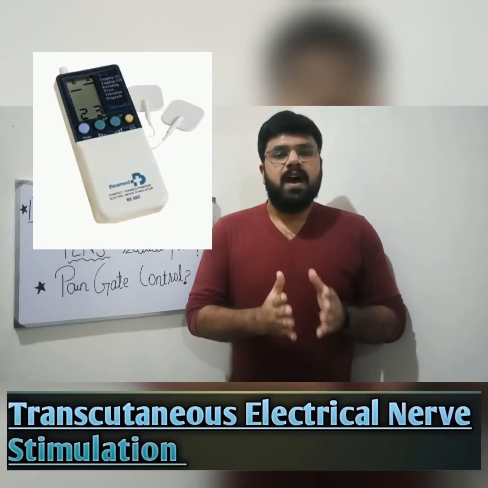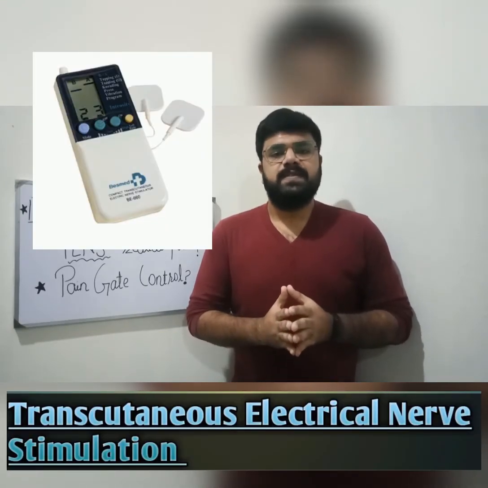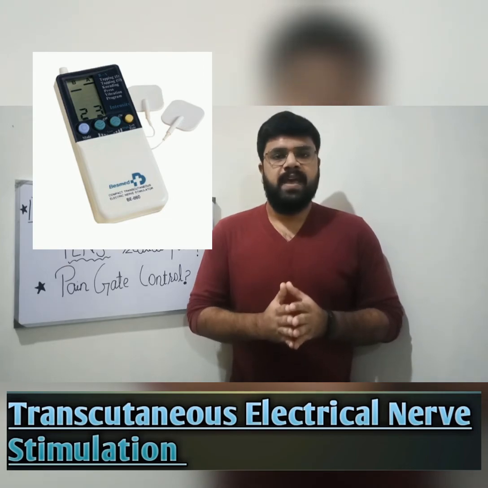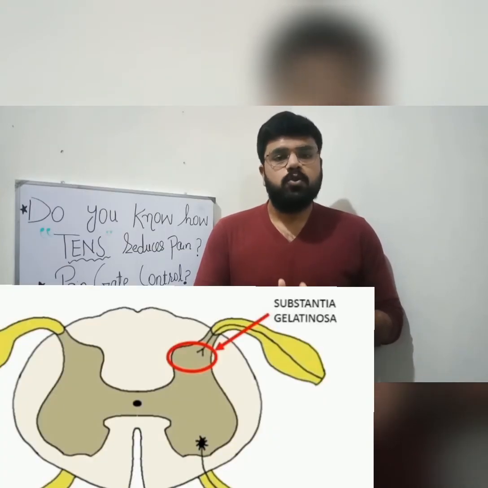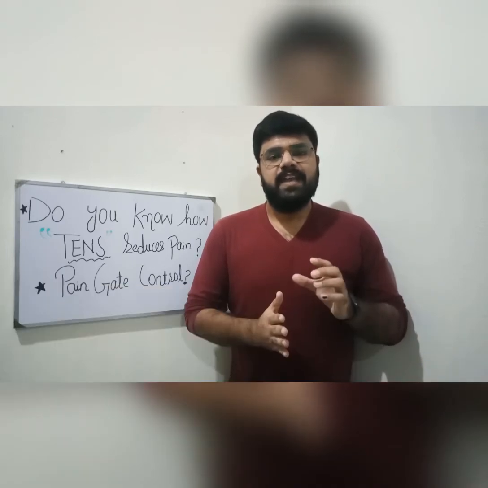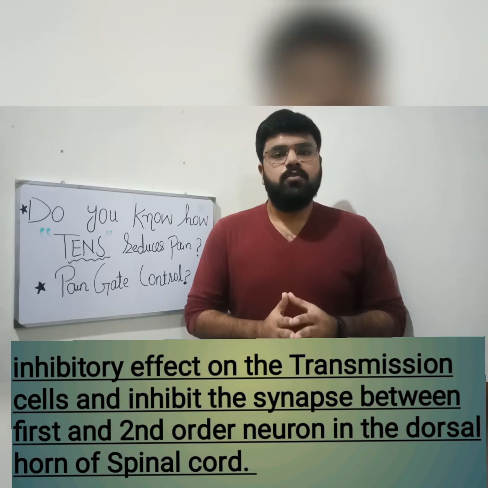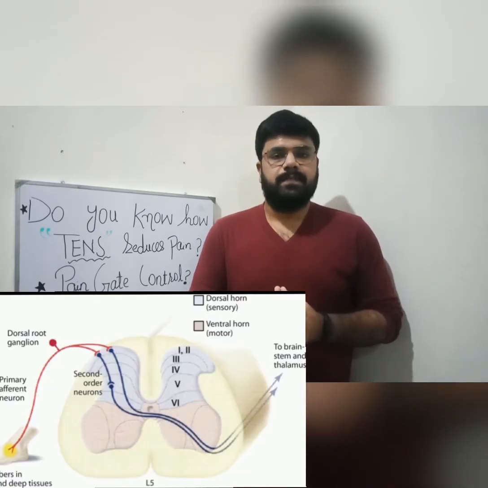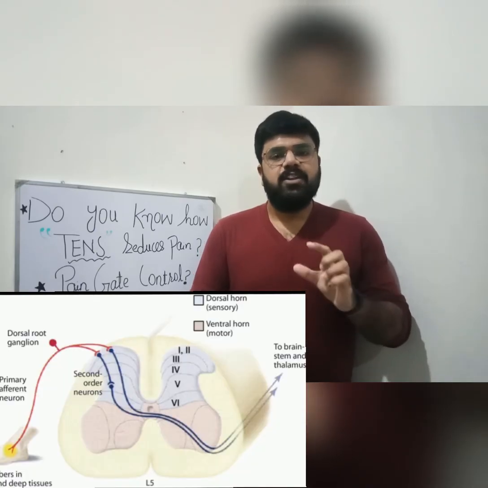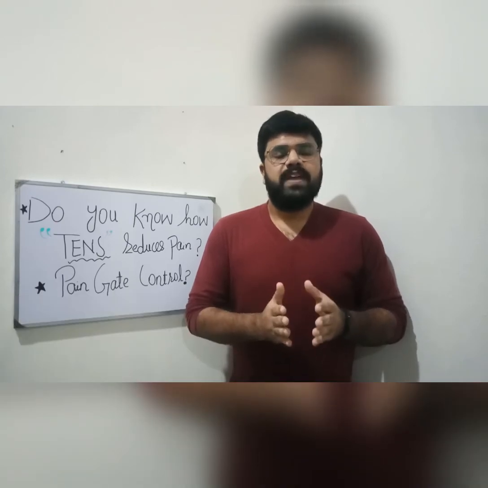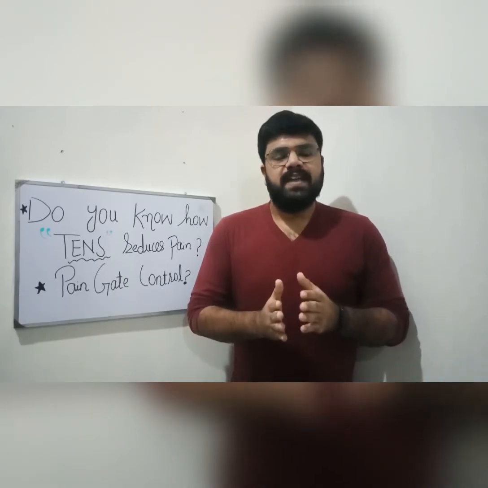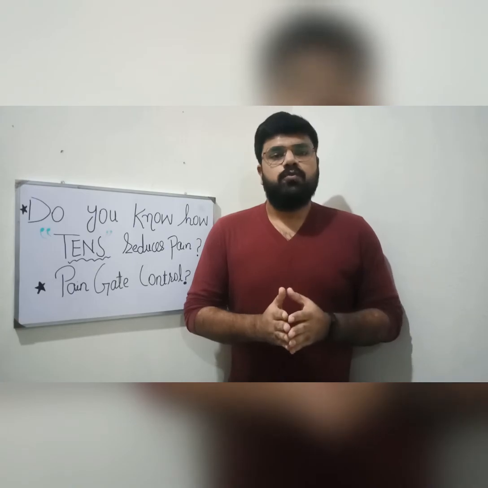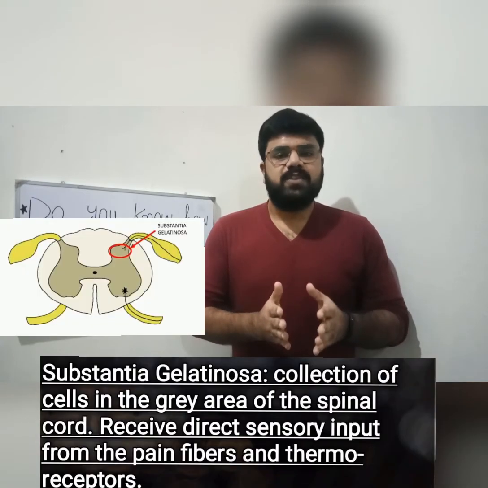Now we will define how TENS reduces the sensations of pain. In the substantia gelatinosa of the dorsal horn of the spinal cord, there are specific cells that have an inhibitory effect on the interneurons or the second order neurons or the transmission cells, or we can say the T cells. They inhibit the activity of the second order neuron, or we can say they prevent the synapse between the first order neuron and the second order neuron in the substantia gelatinosa.